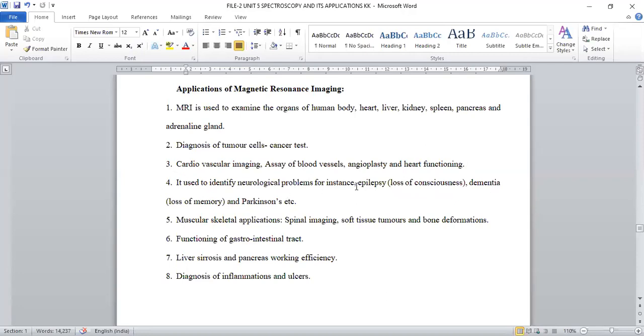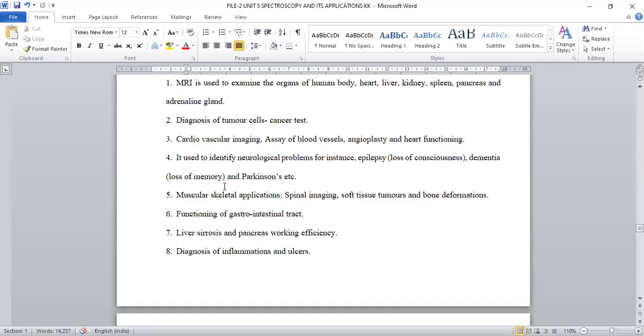In neurology, it is used to find out diseases like epilepsy, or patients who are suffering with loss of consciousness, dementia, loss of memory. This is mainly because of neurological problems. Neurons are there, and neurons are generating impulses. Those impulses should be frequently generated and communicated in the proper way, and if they are not, based on any deviation in that, you may experience such neurological problems. Even Parkinson's is another neurological kind of disease. They can be diagnosed by using this MRI scanning.